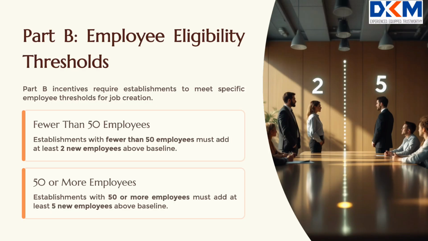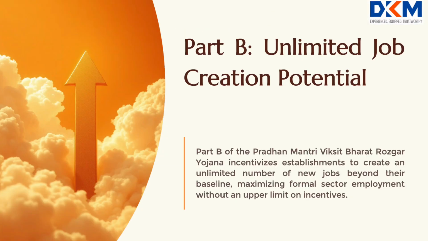What is the threshold criterion for Part B? For establishments with a baseline less than 50 employees, must add at least 2 employees over baseline. For establishments with a baseline 50 or more employees, must add at least 5 employees over baseline. What is the upper limit of threshold criteria in Part B for additional employment generation? There is no upper limit.